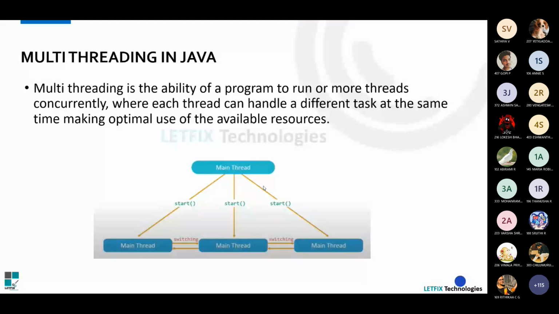There is switching between the main thread and other threads, and all this time slicing takes place by the CPU. There is a thread scheduler, and only the thread scheduler decides which thread gets executed. We can just specify, but the actual process happens as the thread scheduler alone decides when to use which thread. The inter-thread communication and the switching between threads are all handled by the thread scheduler alone. Okay, so we'll look into an example for this.